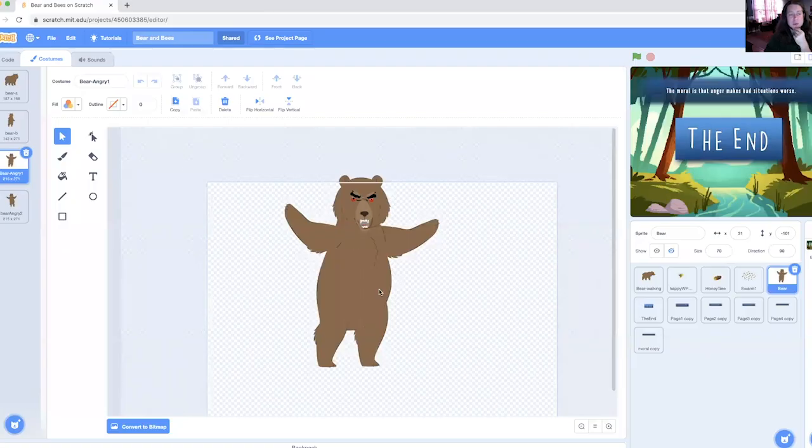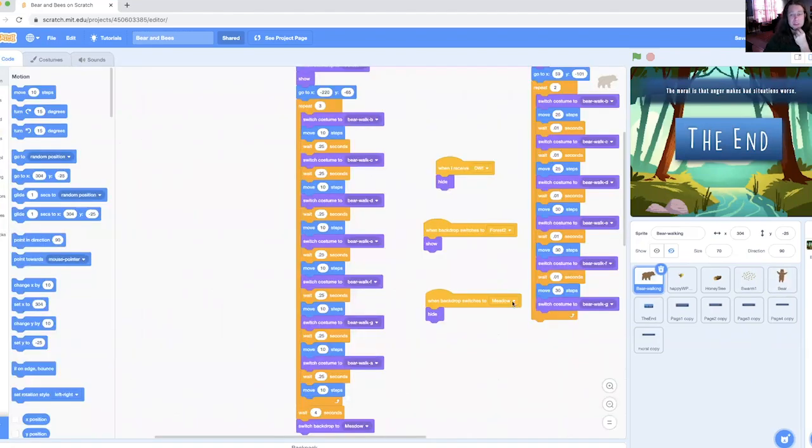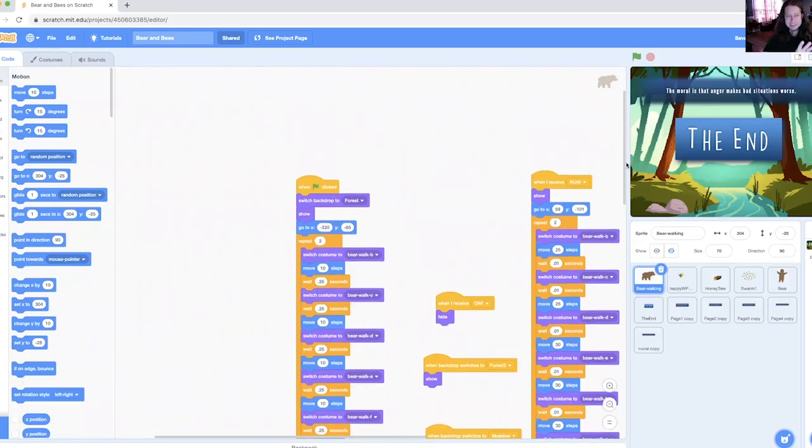So planning those things out in advance will make it much, much easier to deal with once you get to something as complicated as what we see when we take a look at the code associated with this bear.